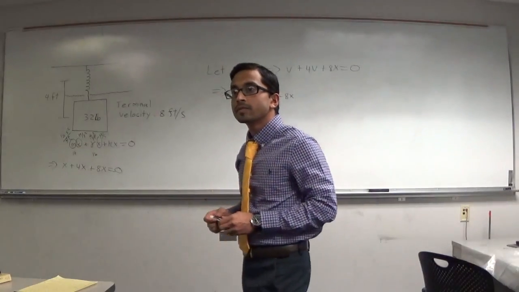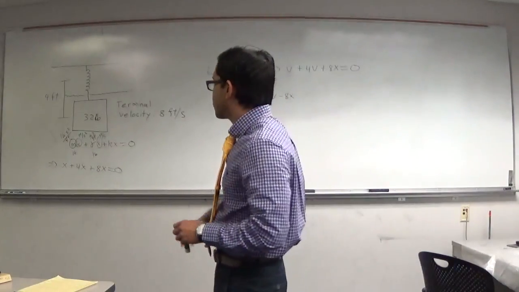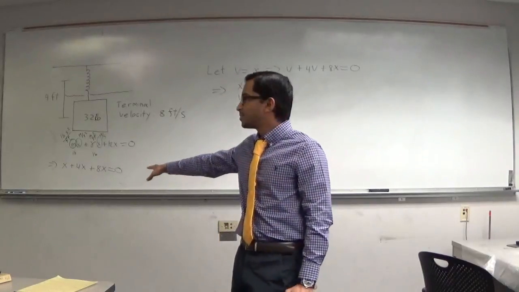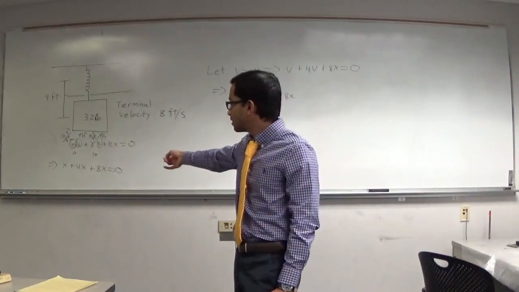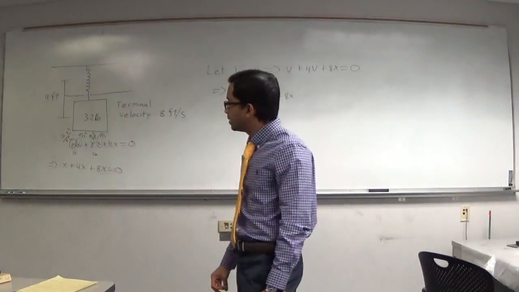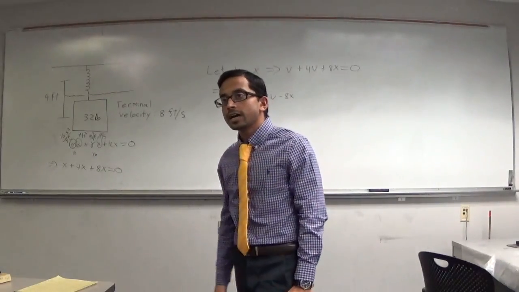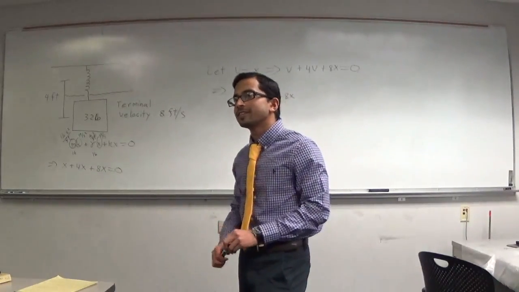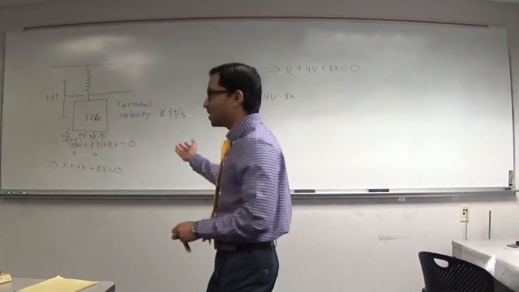We have found the roots. Yeah, you can solve this, right? It's very easy to solve. We could just find the characteristic polynomial and then find the roots of that, and we can solve it. But we know how to solve it.